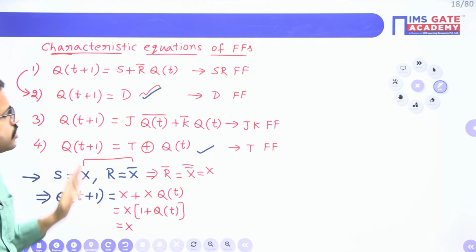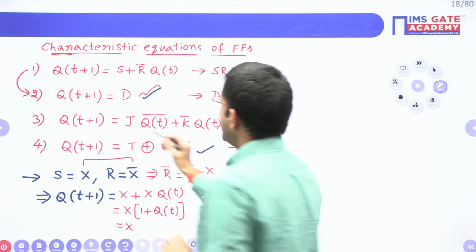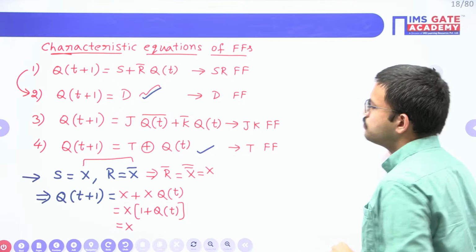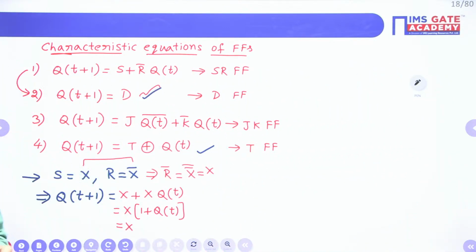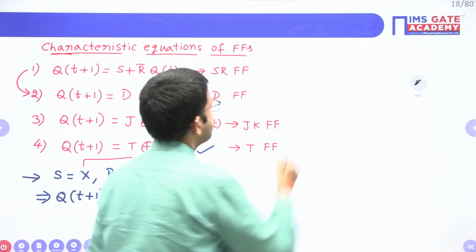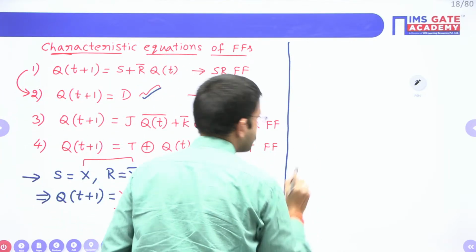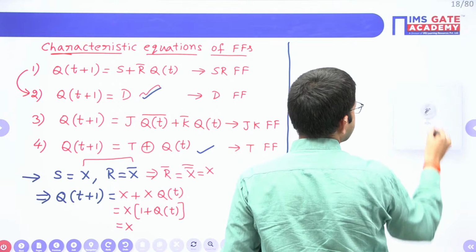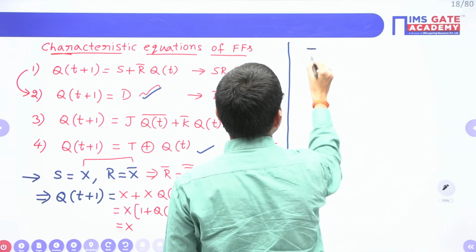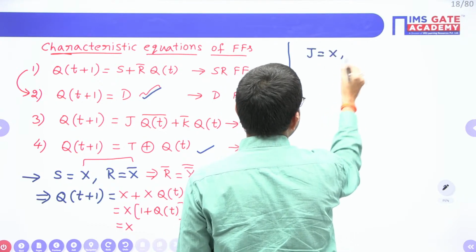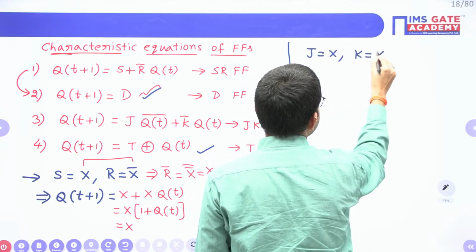Now all of you try once regarding JK inputs. If JK inputs are complement to each other, then the JK flip-flop will become which flip-flop? All of you try. J equal to X, K equal to X bar.